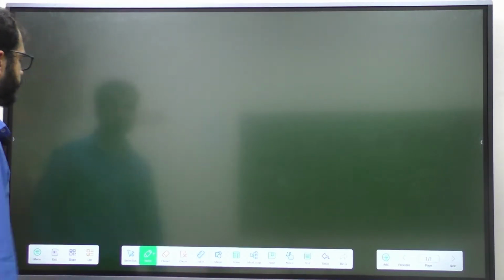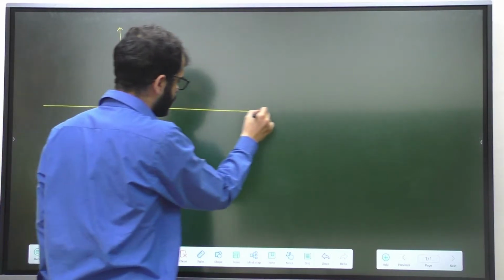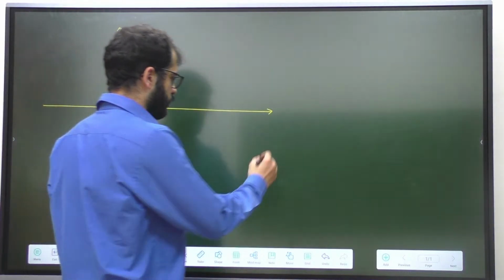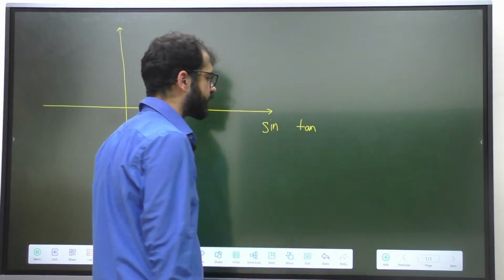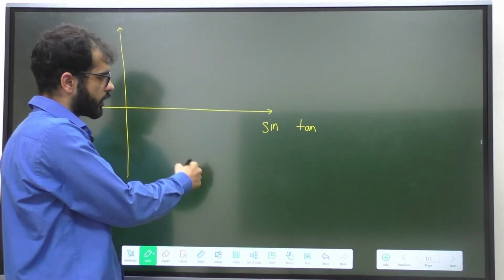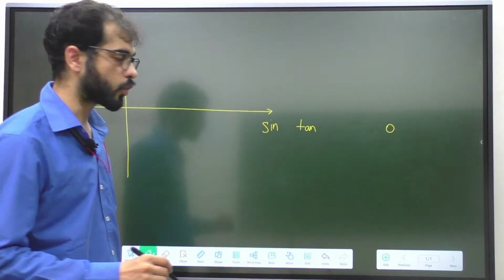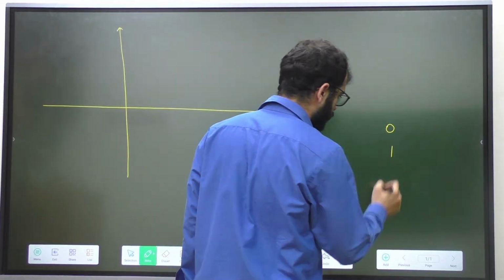Now let's quickly revise what we have studied till class 10th. In class 10th, we have studied some basic angles and their values. So let's just recall them a little bit. Sine and tan, when the angle is 0, they remain 0. What happens to cos? Cos becomes 1. So the values of cos and sec are going to be 1.